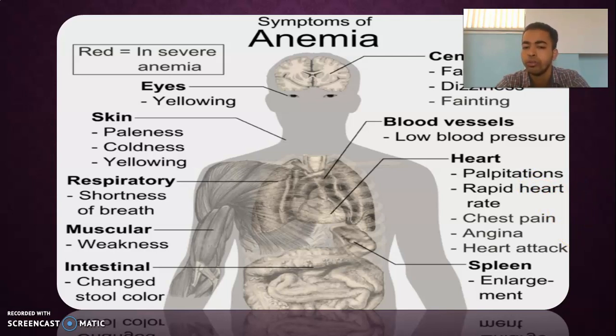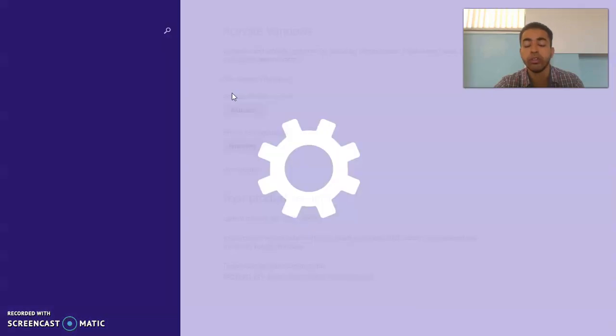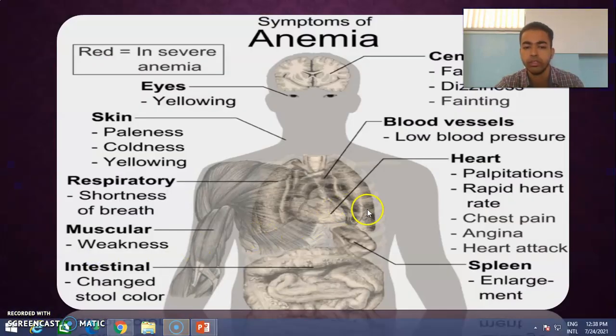Rapid heart rate you can see because the supply of oxygenated blood will be less, so the heart will start to pump rapidly, so that more and more oxygenated blood can be supplied to various parts of the body. And then there will be chest pain, angina, heart attack because of this rapid heart rate, and there will be enlargement of the spleen. Okay, and then in case of the intestinal, there will be change in stool color, and there will be muscular weakness.